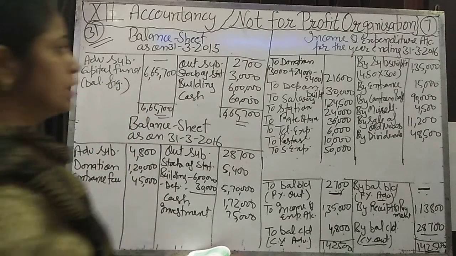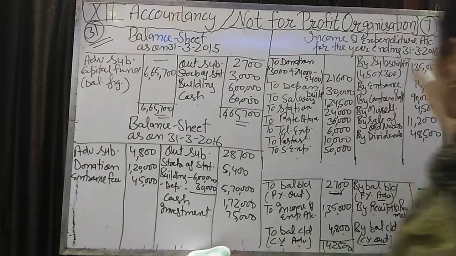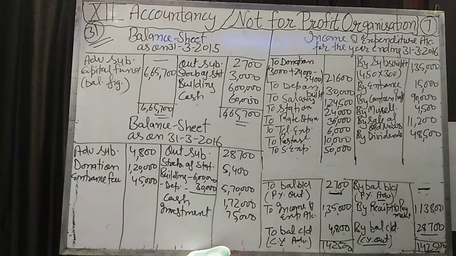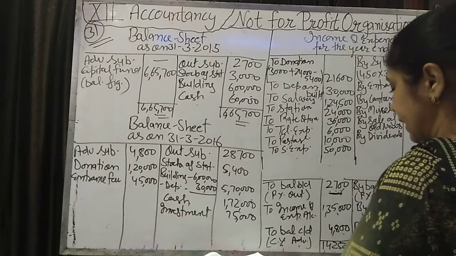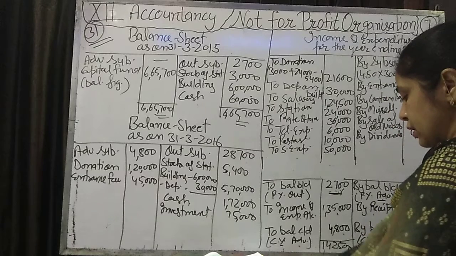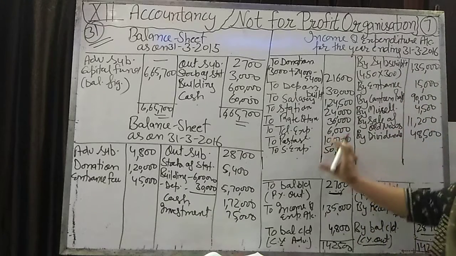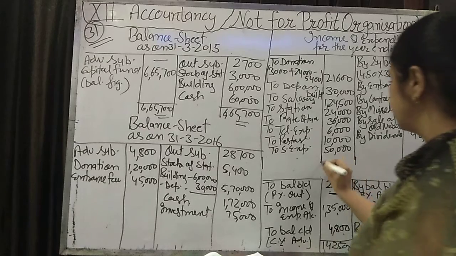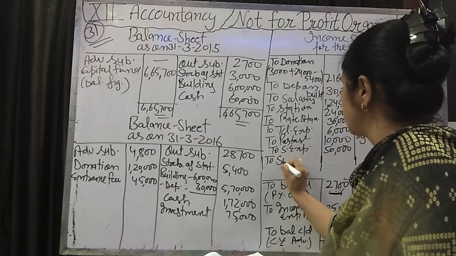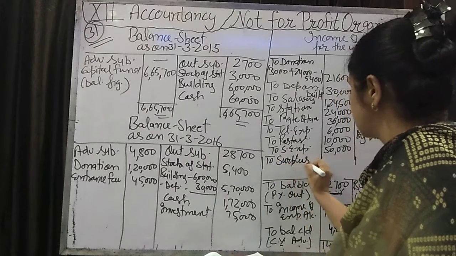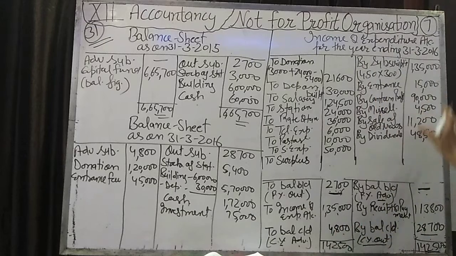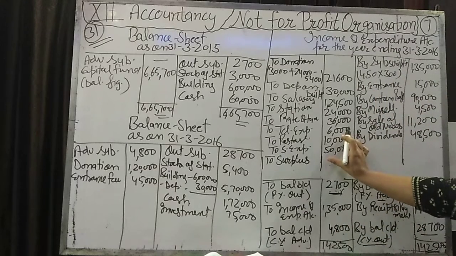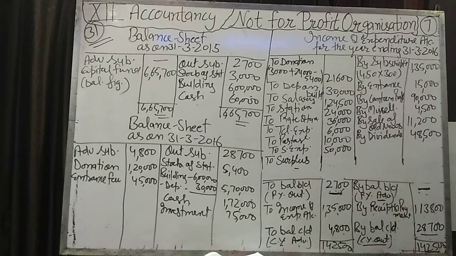Okay, now we will do the total of both sides of the income and expenditure account. We will get the amount of the income side more than the expense side. So it will come as surplus. Excess of income over expenditure is known as surplus.